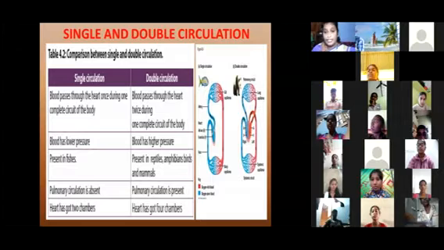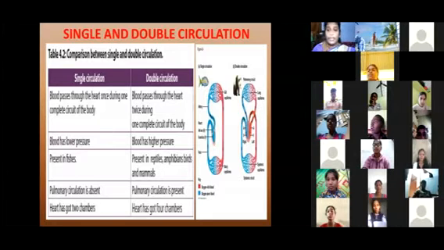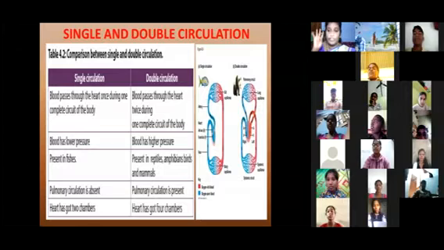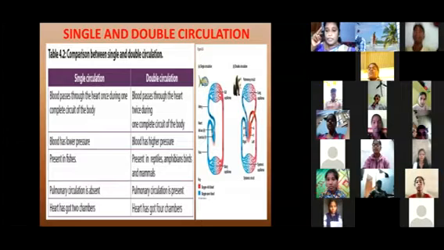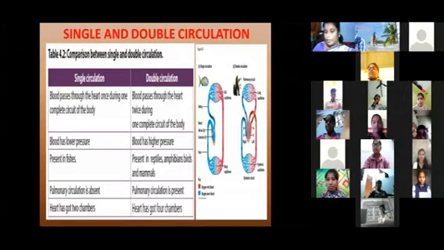The circulation is twice. Why? Because there are four chambers. Inside, there are four walls. Only two of them circulate blood through all parts of the body, and the other two chambers circulate blood from the parts of the body back to the heart. We learned this in the previous classes also.